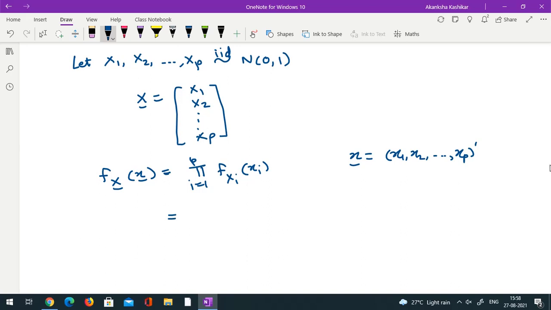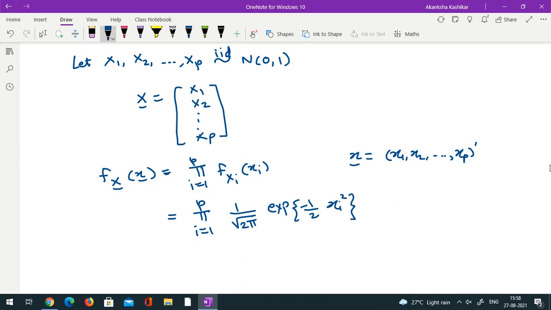Let me substitute the product over i going from 1 to p. What is the individual PDF? Because each individual xi is standard normal, this would be 1 upon root 2 pi, e raised to minus half xi square.